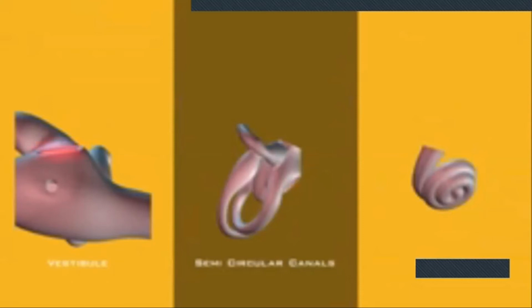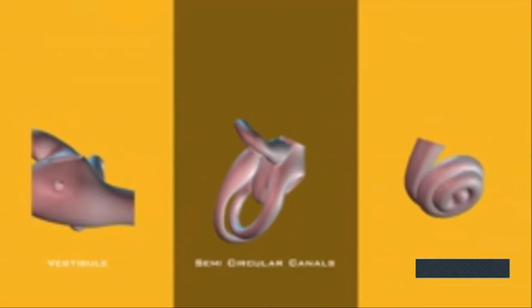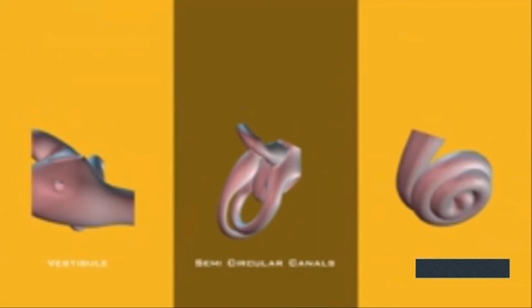The oval and the round windows are both located in the lateral wall of the vestibule. The semicircular canals contain the semicircular ducts which have arisen from the utricle of the vestibular labyrinth. The cochlea forms a spiral which contains the cochlear nerve.